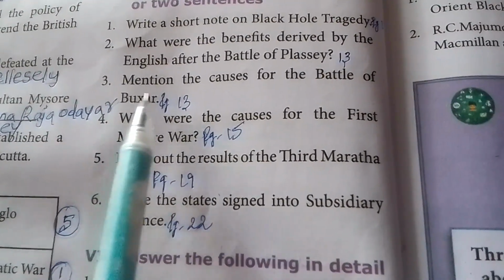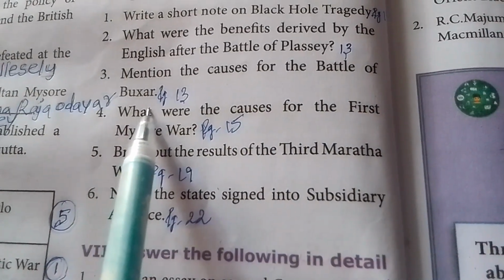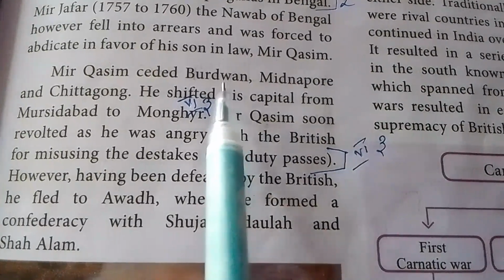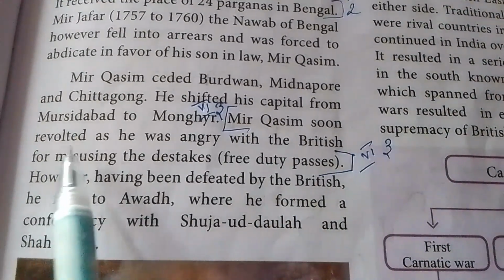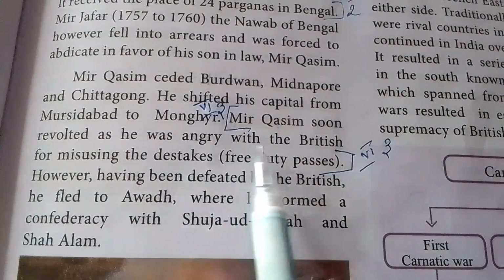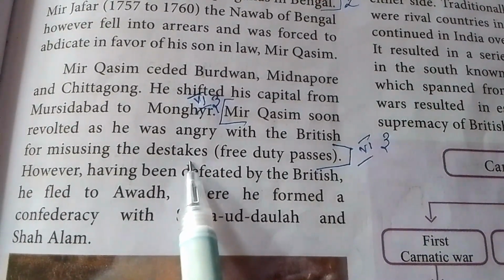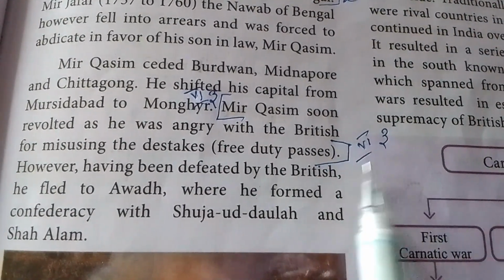Third question, mention the causes for the Battle of Buxar. Page number 13. In this paragraph, third line, Mir Qasim soon revolted as he was angry with the British for misusing the Dastak, the free duty passes. Up to this, third question.